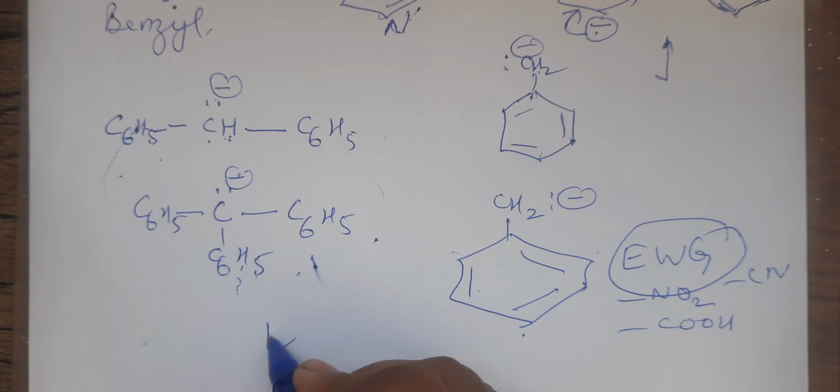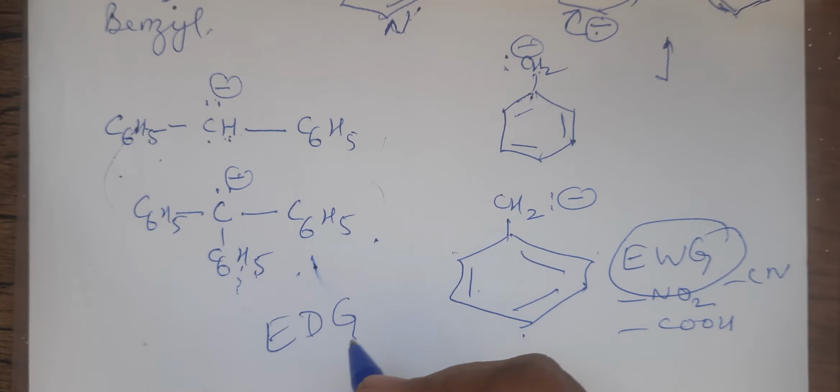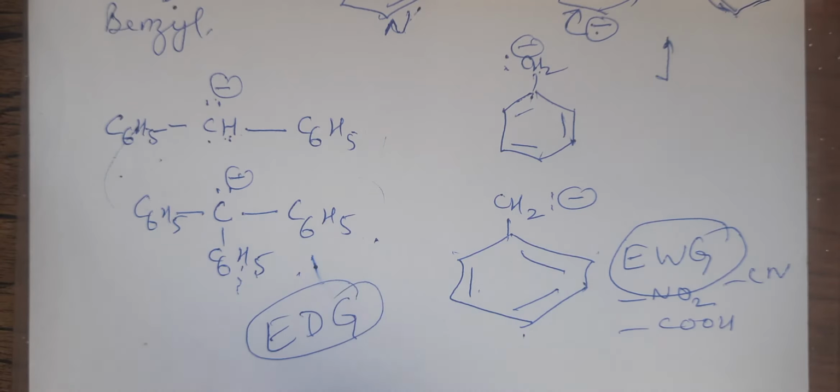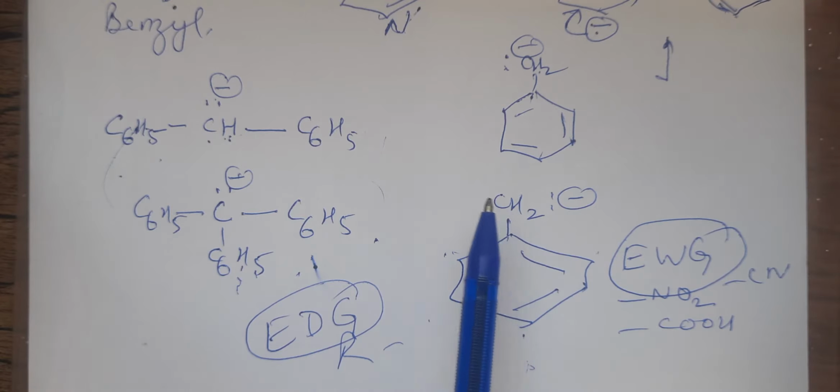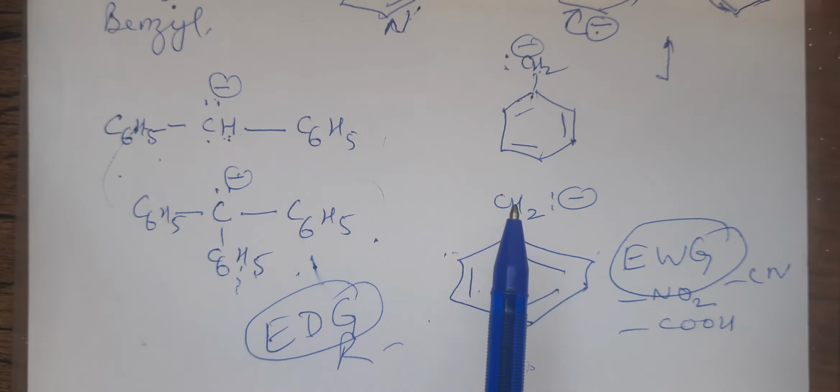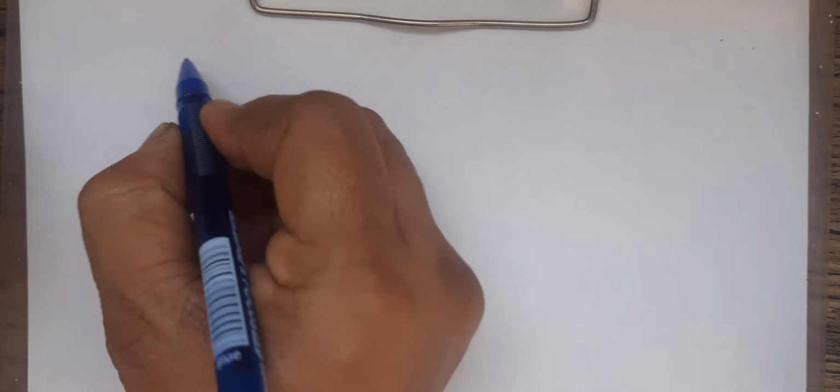And on the contrary, if electron donating groups are present, say alkyl radicals, I place some alkyl radicals here. They are going to push electrons away from them. They will push electrons more towards this carbon atom. This will become more negative. More negative means the stability will decrease. It's becoming more negative, so reactivity will increase. More negative will try to pull the positive towards itself. Clear?